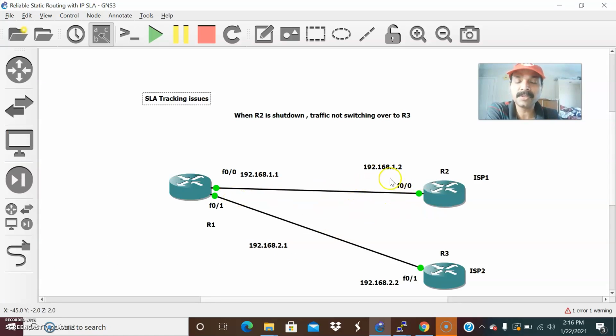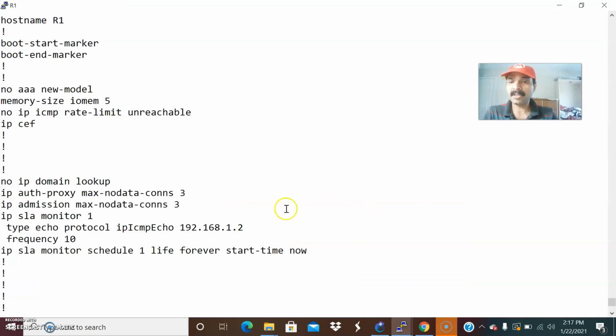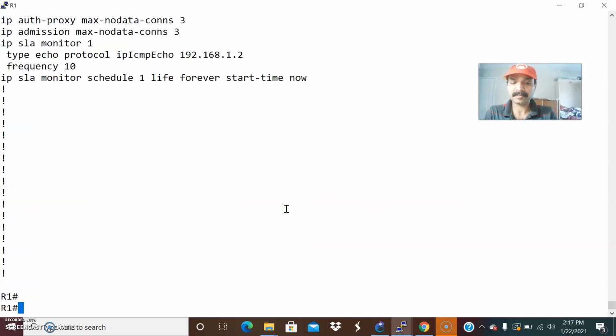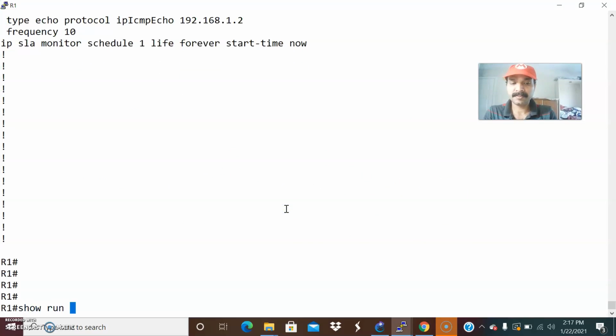If the specific interface goes down, the traffic should switch over. But in this architecture, the traffic is not switching over, so we need to fix the issue. Let us go to the static route I configured. Show run | include route.